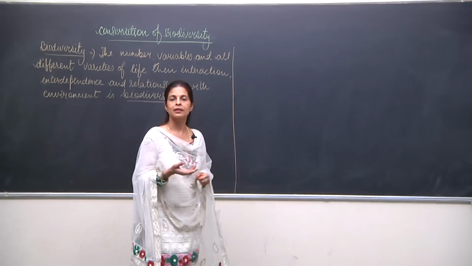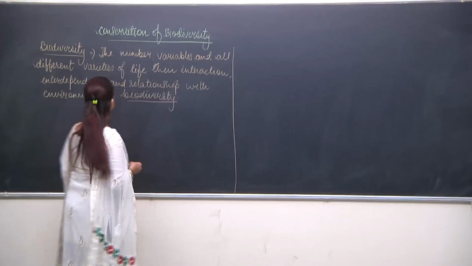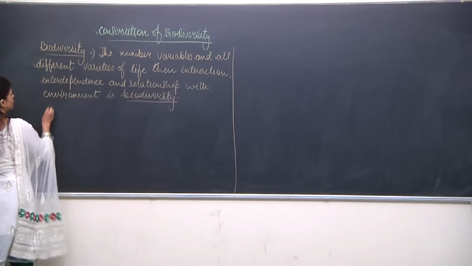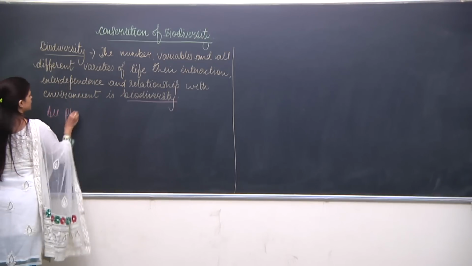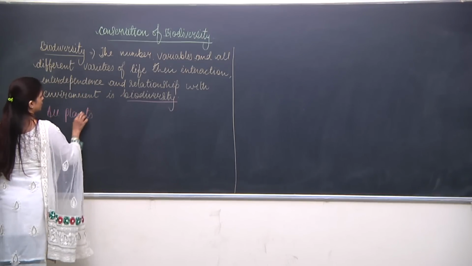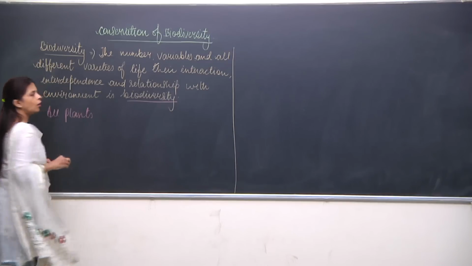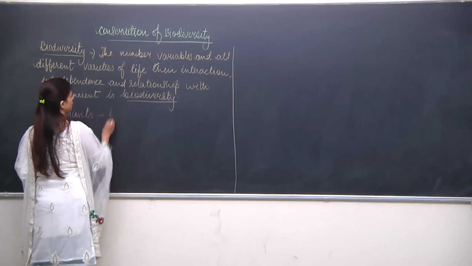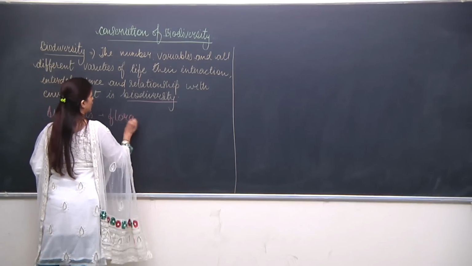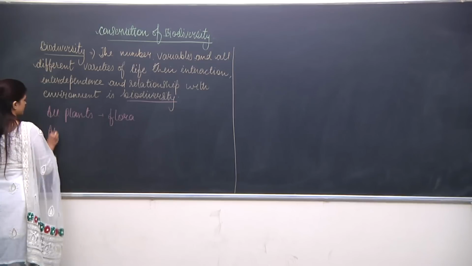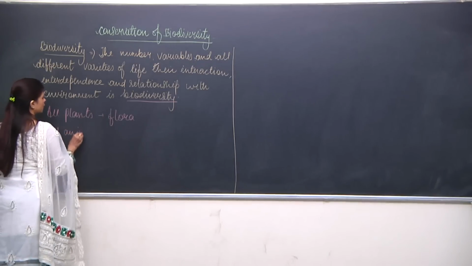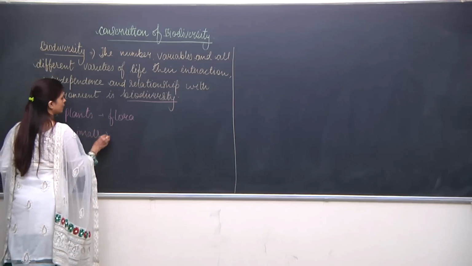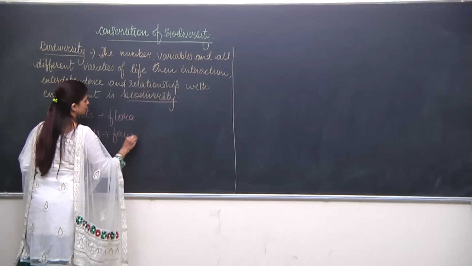All plants which are present on the surface of the earth are known as flora, and all animals which are present on the surface of the earth are known as fauna.